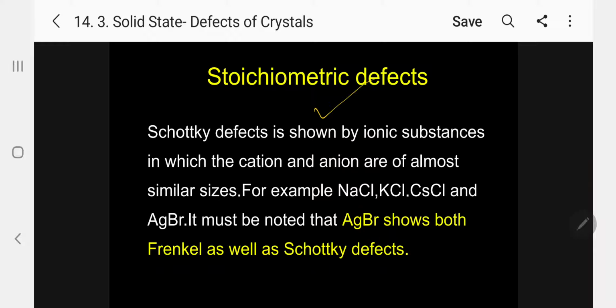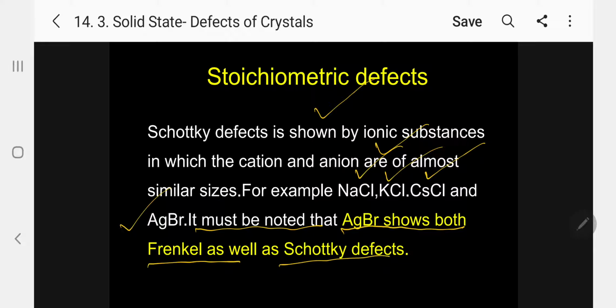So let me give further information. Schottky defect is shown by ionic substances in which cation and anion are of almost similar sizes. For example, sodium chloride, potassium chloride, cesium chloride, and silver bromide. Please follow. Here, one important information: it must be noted that silver bromide shows both Frenkel as well as Schottky defect. Often this question will be asked. One among the following crystals will show both Frenkel and Schottky defect, that is silver bromide. Kindly follow.